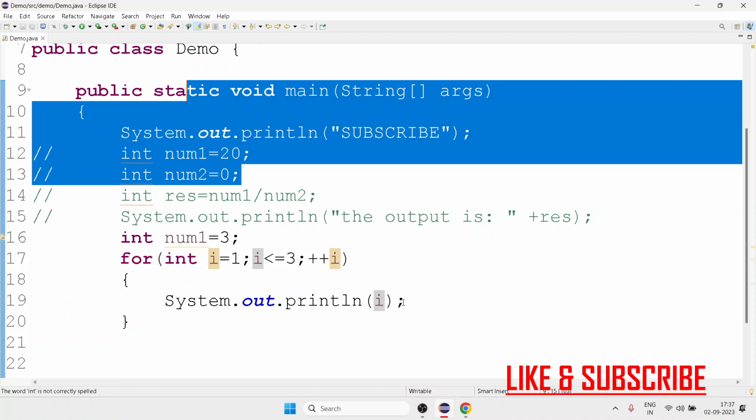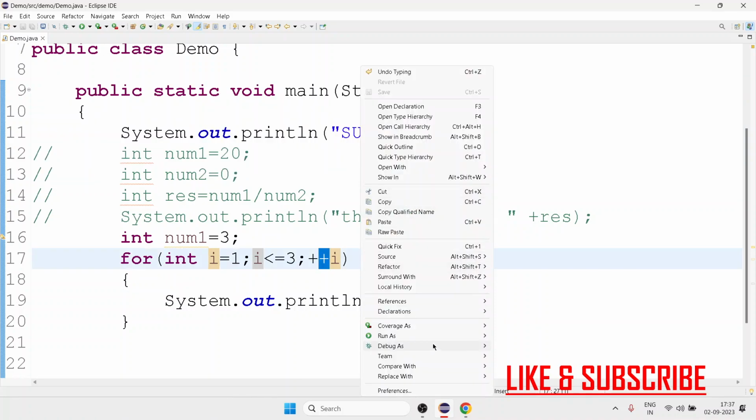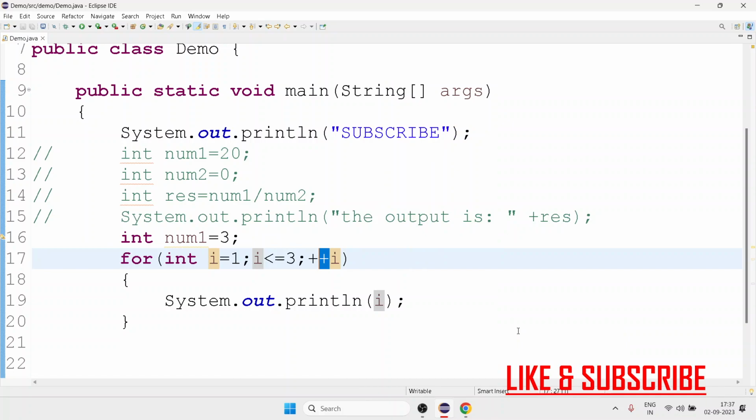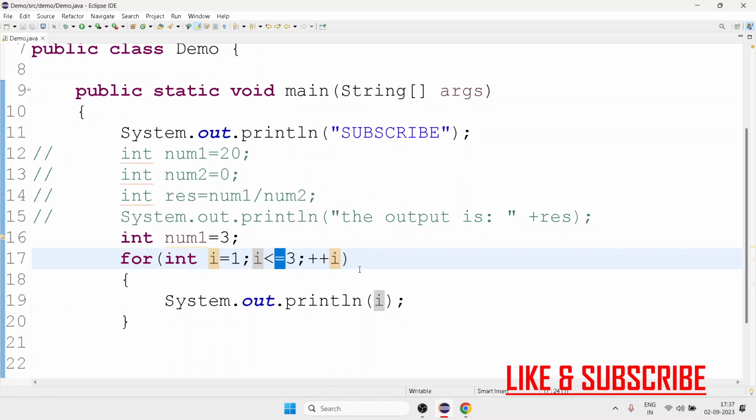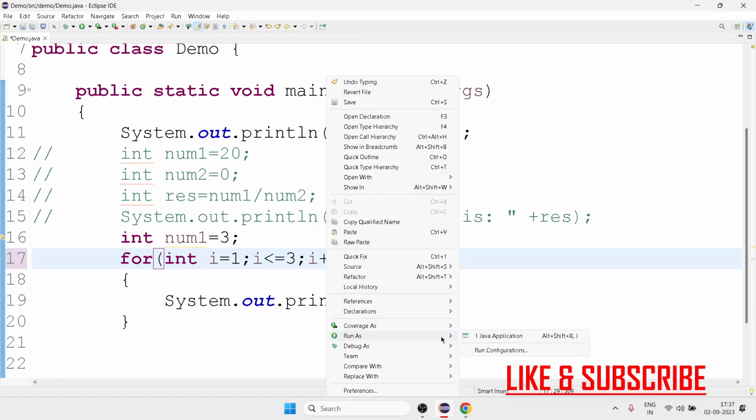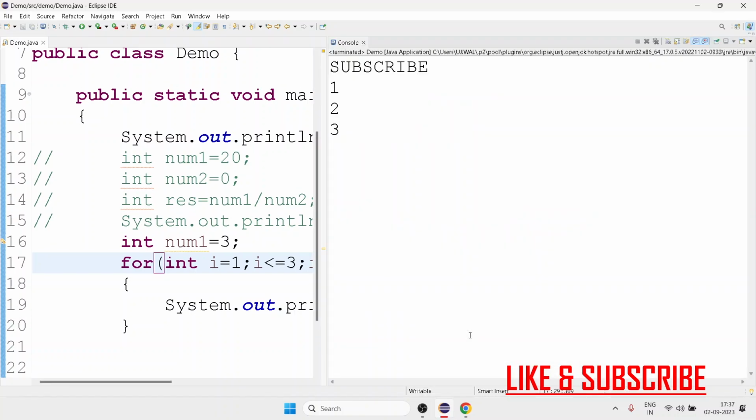Whatever, if I give plus plus, first see the output here. It starts from 1 and goes to less than or equal to 3, that's why it goes to 3. But look at here. These are the small things that you should notice. Why is this happening? If I change it, it starts from 1 and goes to 3. Why is this happening?